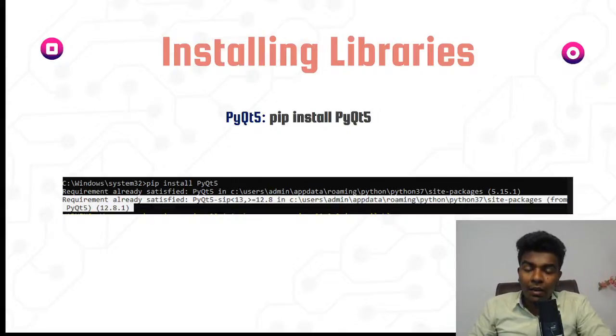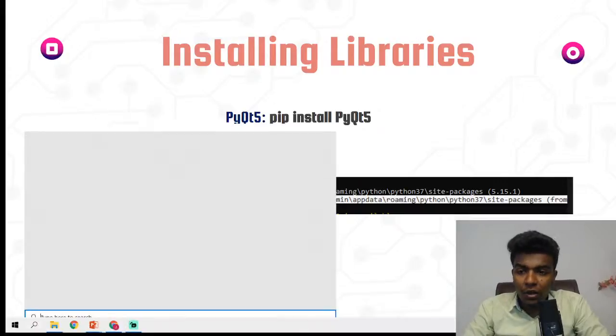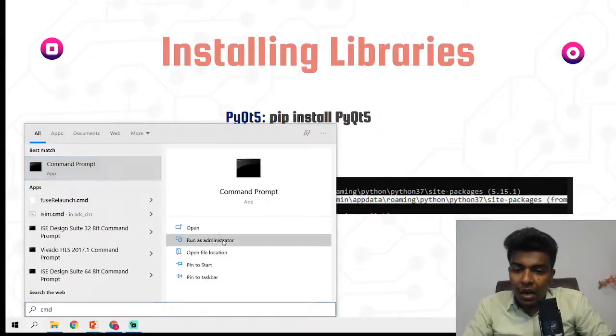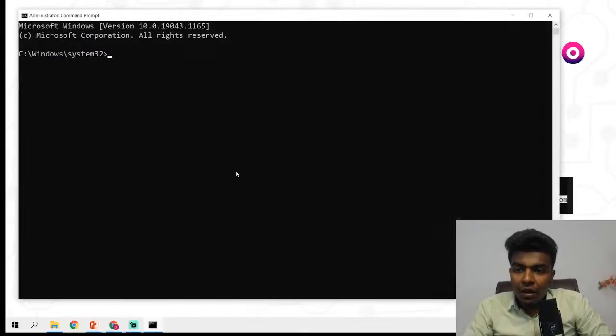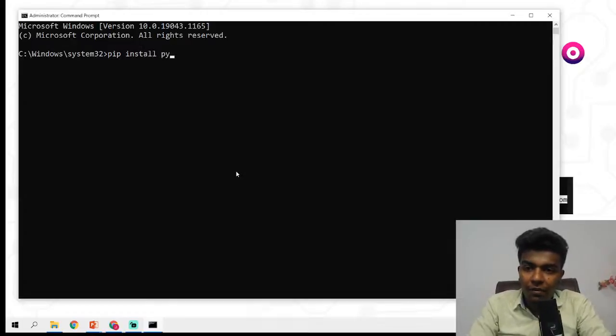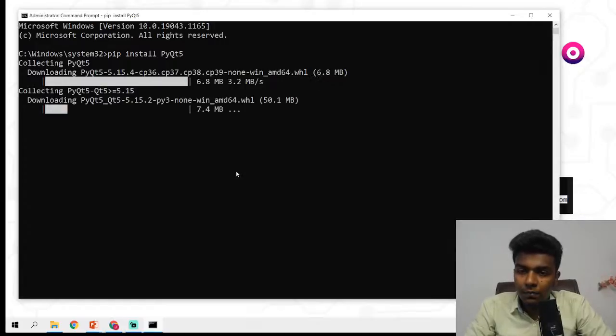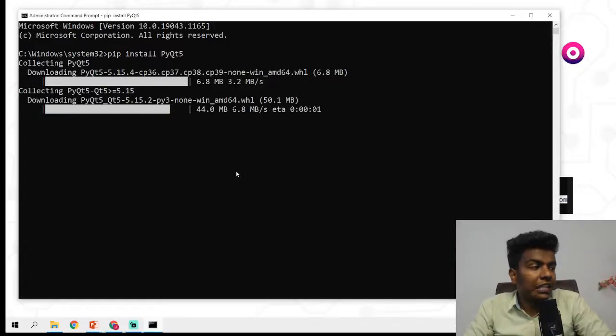Okay, so for the PyQt library, please install it: pip space install space PyQt5. What you can do is open the command window, cmd, run as administrator, and then pip space install space PyQt5. You just complete this installation.